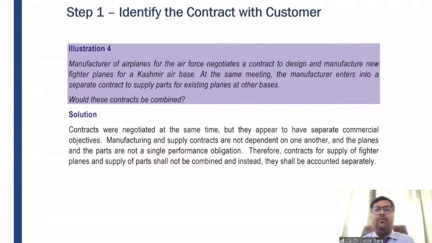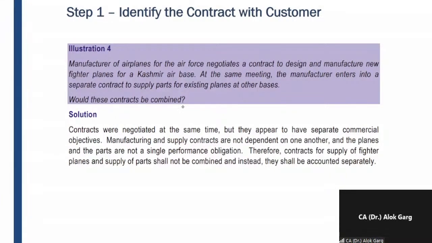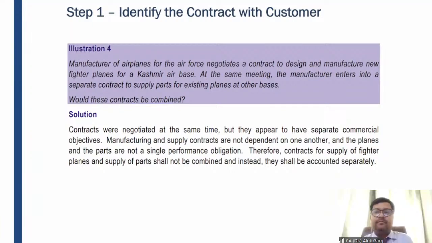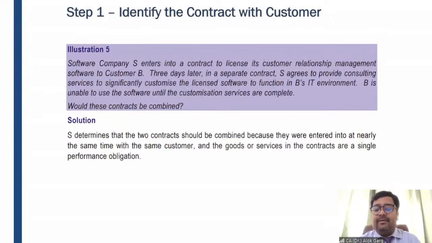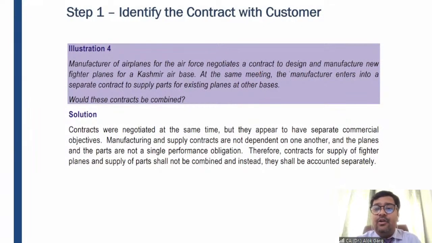Illustration number 4, on combination of contracts. A manufacturer of airplanes for the Air Force negotiates a contract to design and manufacture new fighter planes for a Kashmir air base. At the same meeting, the manufacturer enters into a separate contract to supply parts for existing planes at other bases. So friends, in this illustration there is an airplane manufacturer, for example, the Boeing company, and they have negotiated a contract to design and manufacture new fighter planes for Kashmir Air Base.